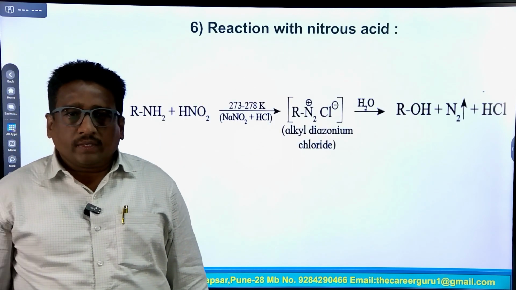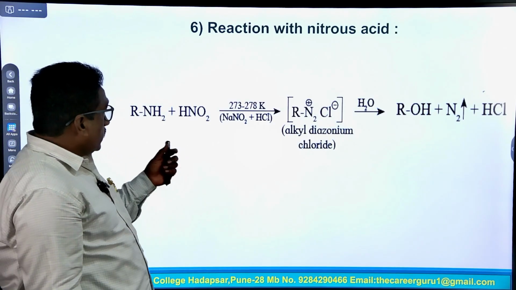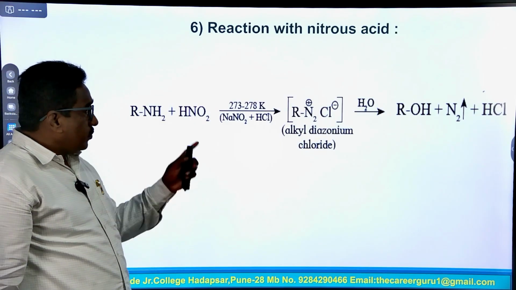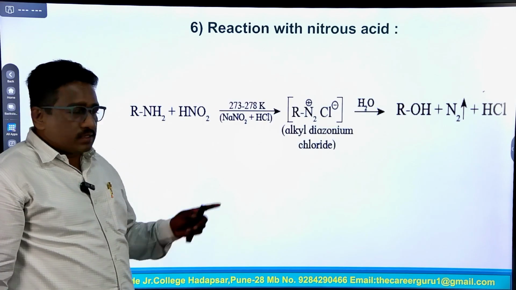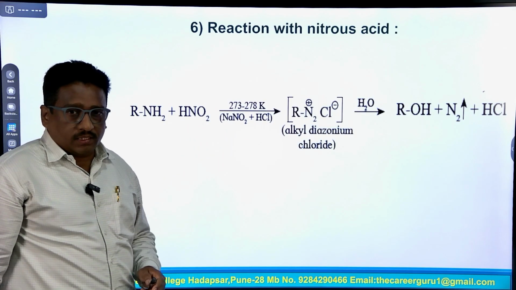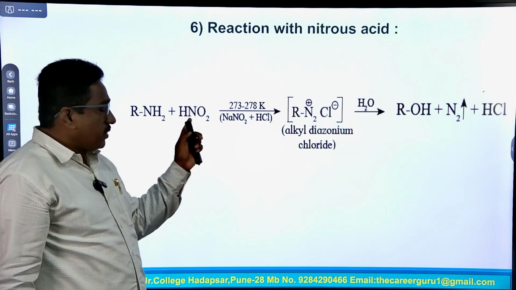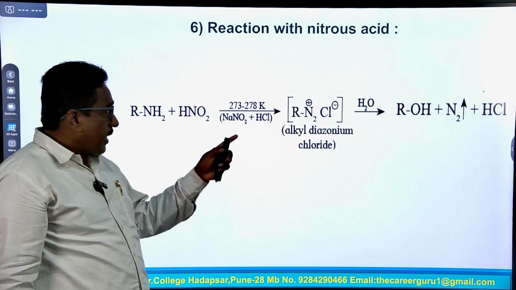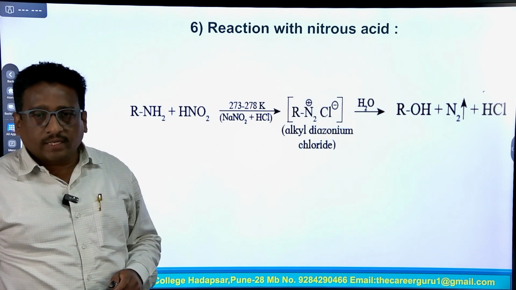Next chemical property: reaction with nitrous acid. So, in this reaction, a primary amine, RNH2, reacts with HNO2, nitrous acid, and this nitrous acid is formed from NaNO2 and HCl. So, sodium nitrite reacts with hydrochloric acid to form nitrous acid. This reaction is carried out in an ice bath at a temperature of 273 to 278 Kelvin.